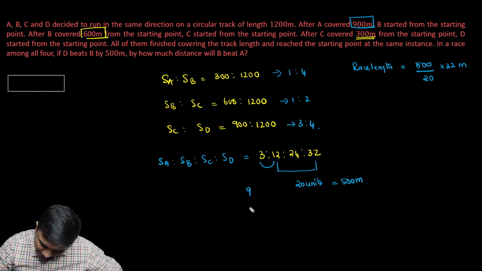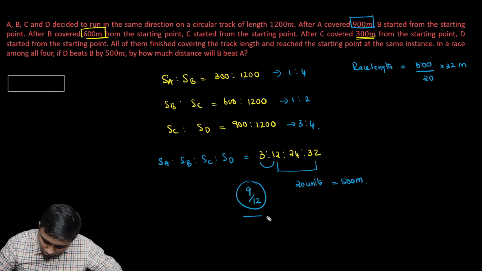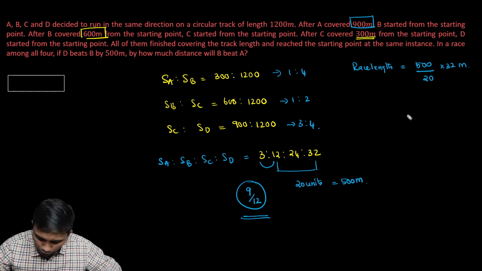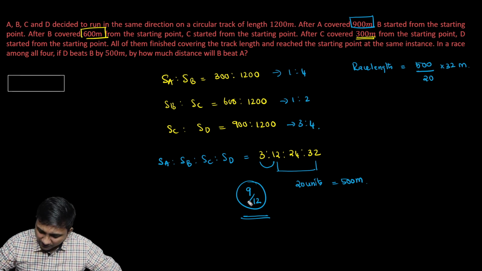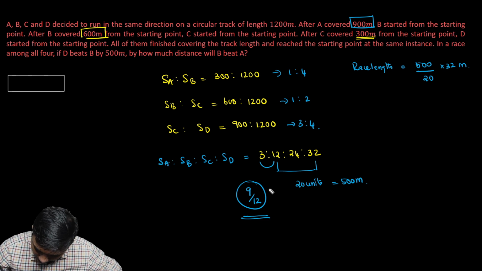It's 9 units. So 9 out of 12. So if the race length is 12, 9 units will be the distance by which B will beat A. So 9/12 of the race length will be the distance by which B will beat A. So let's do that here. So we know the race length is 500 by 20 into 32. I'll have to find 9/12 of that value. So if I do that, 9/12 is 3 by 4.